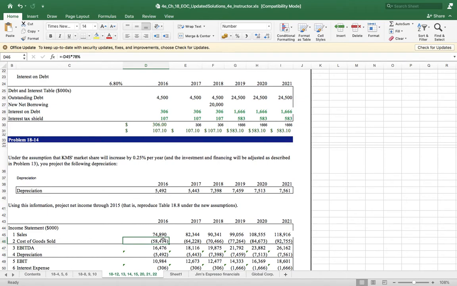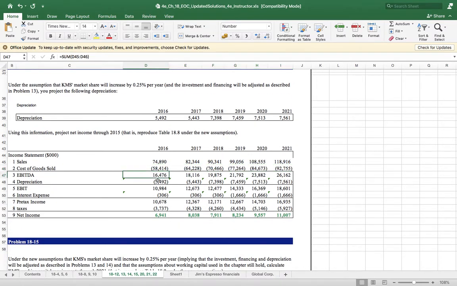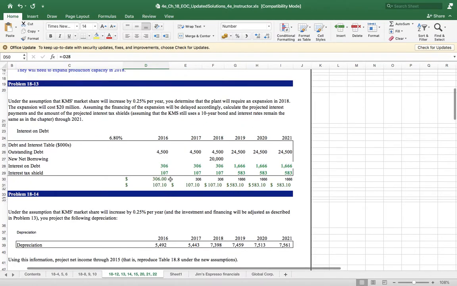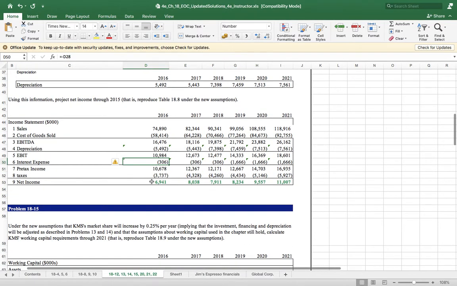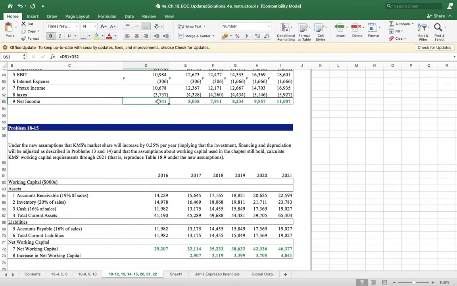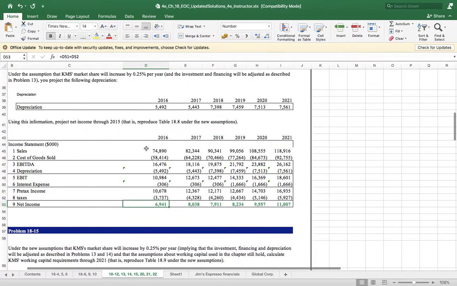And once you do that, extend it. Same like you will now get the EBITDA. Deduct the depreciation. Depreciation is equal to the amount given here, 5492, 5443, like that. You get the EBIT. Minus interest, you have calculated interest here, put it. Pre-tax income, minus tax, 35%. So you will get the net income. So we forecasted the net income statement from 2016 to 2021.